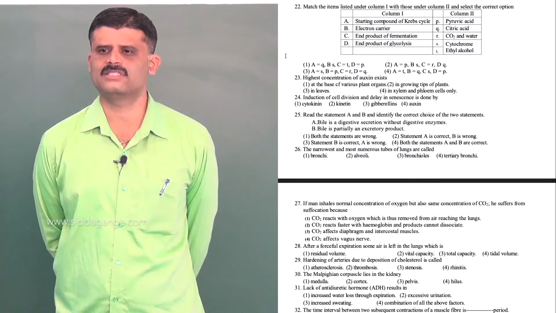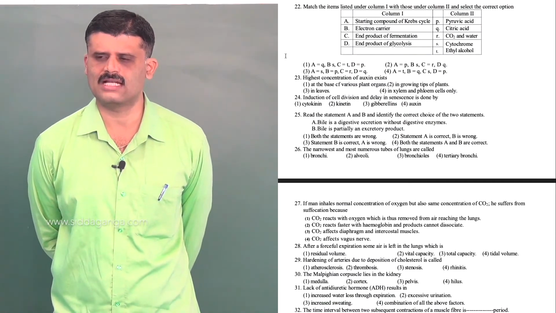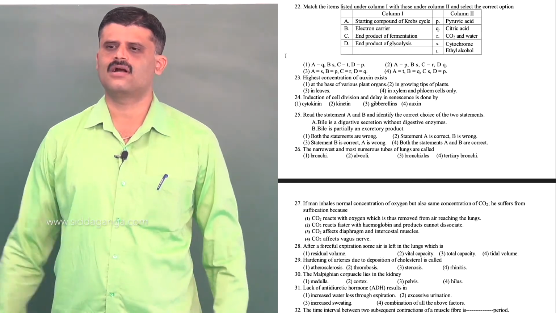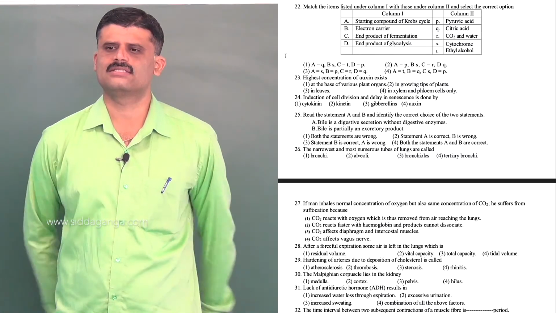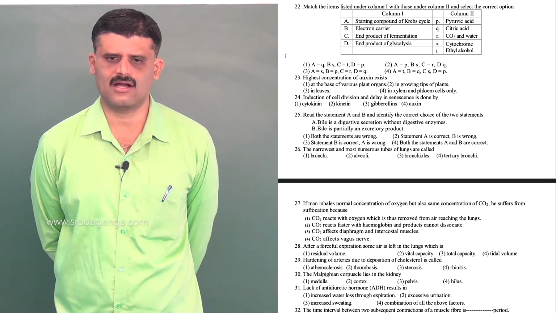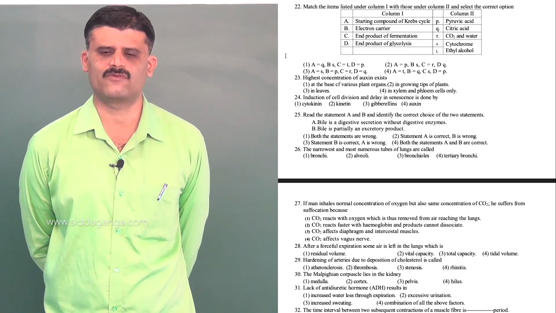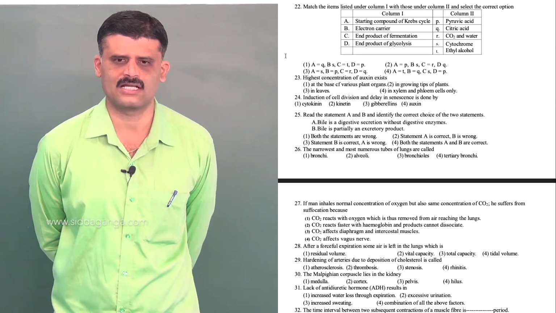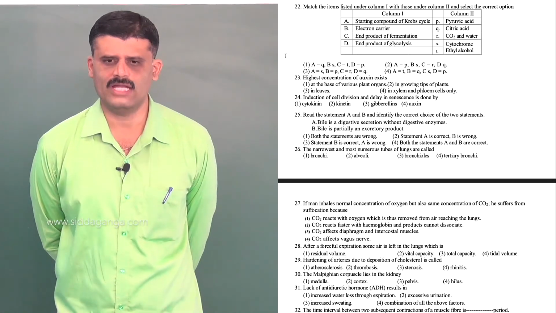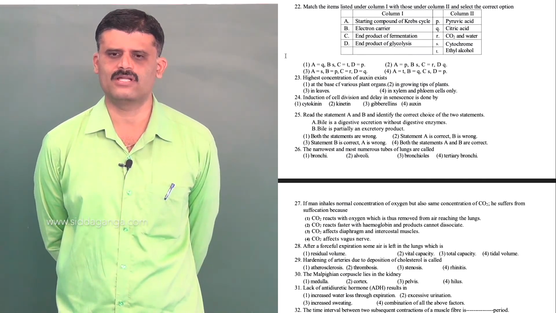Match the items listed under column 1 with those under column 2 and select the correct option. Column 1 contains the starting compound of Krebs cycle. Starting compound of Krebs cycle means the first stable compound of Krebs cycle. The other name for Krebs cycle is citric acid cycle. Why is it called a citric acid cycle? Because the first stable compound is citric acid.